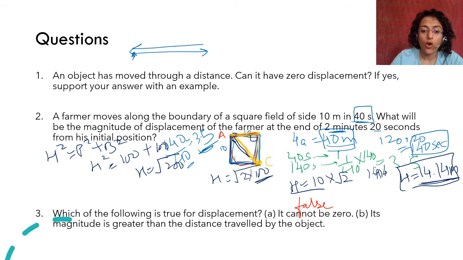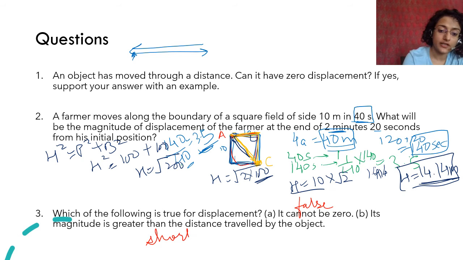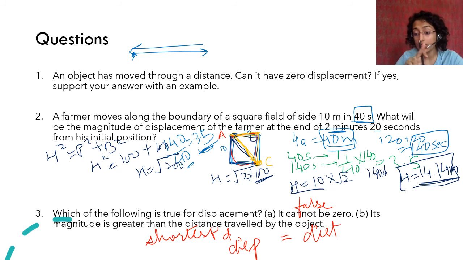The magnitude of displacement is greater than the distance traveled. Is this true? No, it is not. Why is it not? Because displacement is the shortest distance. So displacement is either equal to distance, if it is moving in a straight line, or it is less than distance. Okay, it is equal to or less than distance.